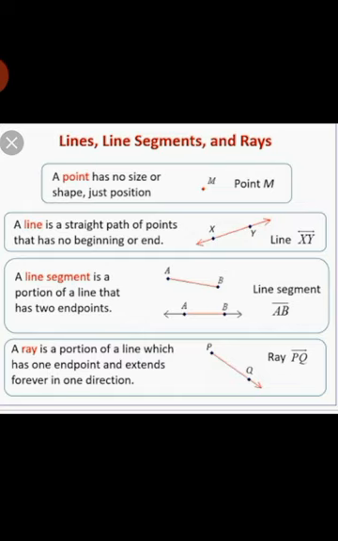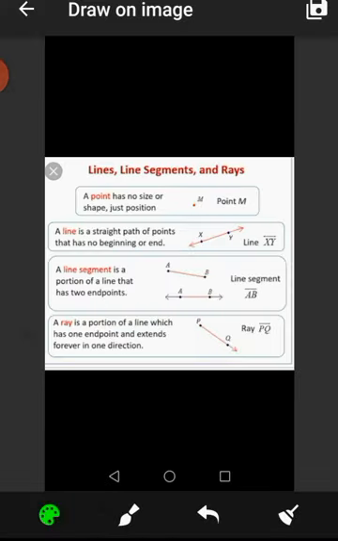Now let's start the basic topics of geometry, that are point, line segment and ray. First talk about a point. A point is the smallest shape in geometry. It does not have any fixed shape. It is denoted by, like, point M, any capital letter. You can write it as point A. Clear? Like the nib of a pen, I am showing you that the nib of the pen is a point A. Point M, any name you can show. It does not have any fixed length or shape.